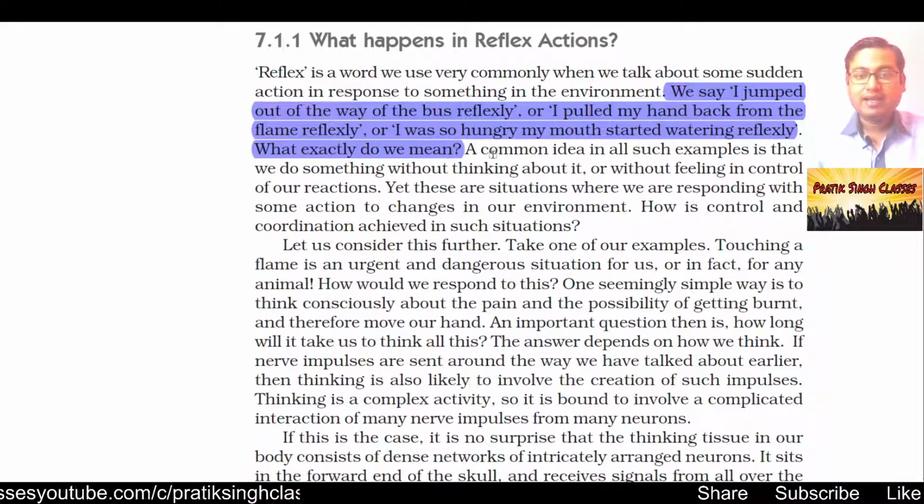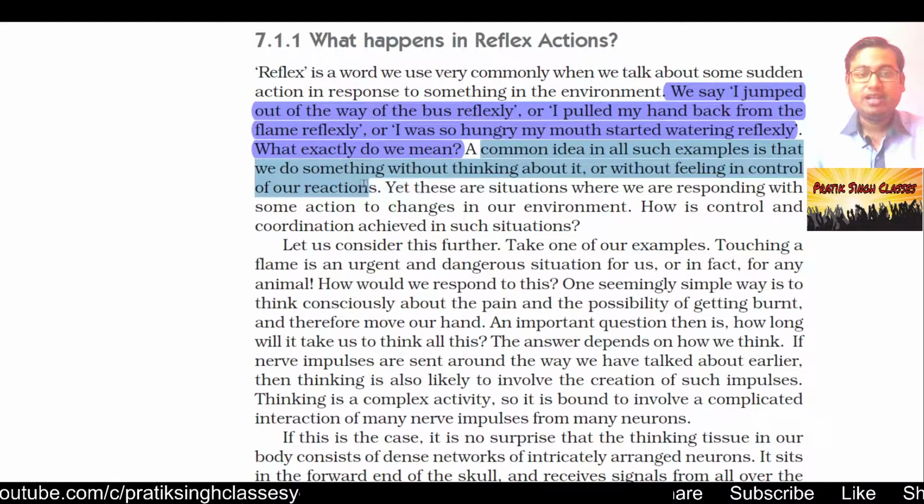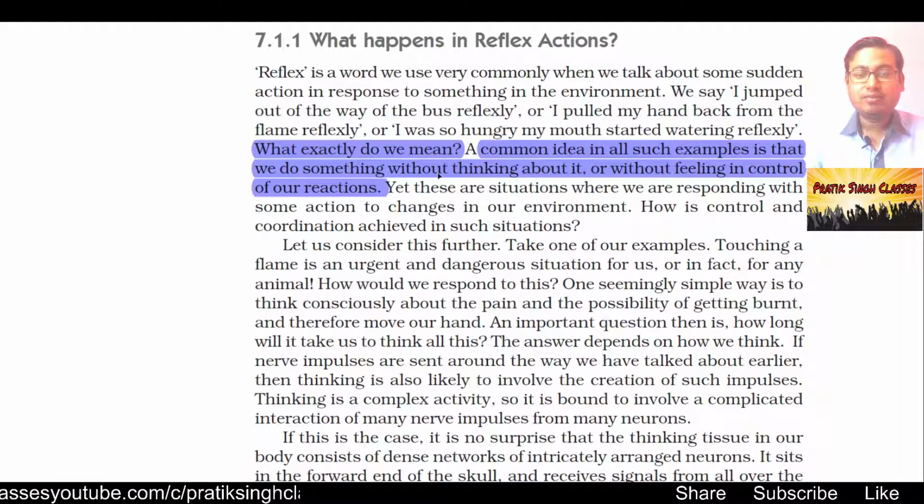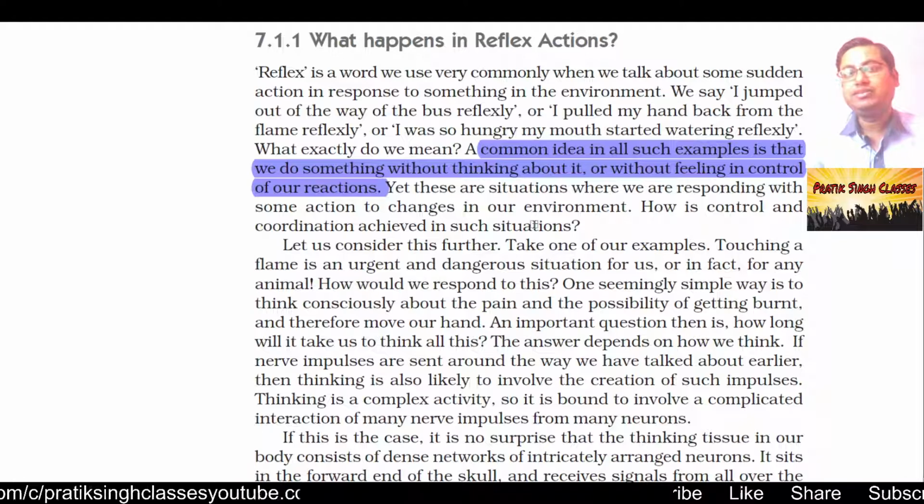A common idea in all such examples is that we do something without thinking about it, or without feeling in control of our reactions. These things happen without our thoughts. We don't think that if a biker will hit us, then we will turn or jump out of the road.